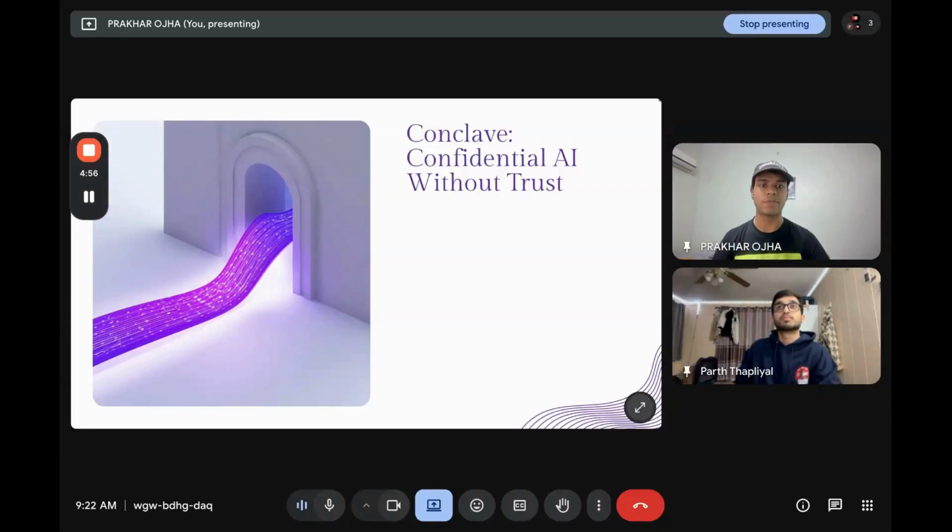Conclave is a platform for confidential protocols running inside TEEs. Our core idea is simple. If sensitive information must be evaluated before it can be sold or shared, that evaluation should happen inside a remotely attested enclave, and the raw asset should only be released if the protocol allows it.